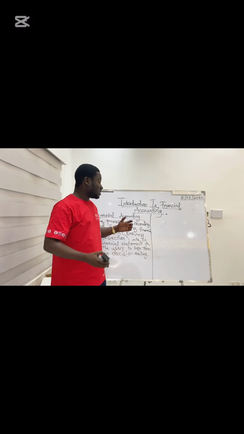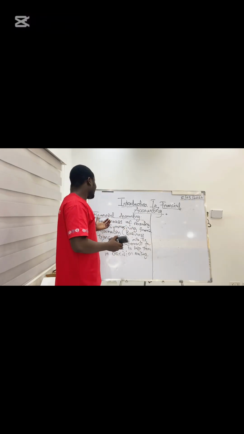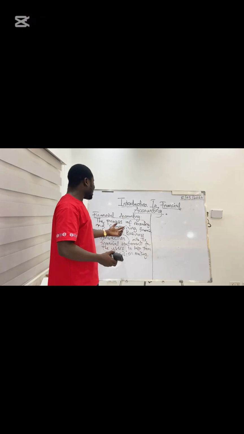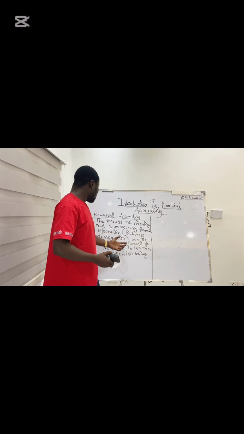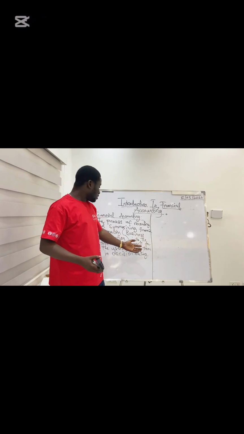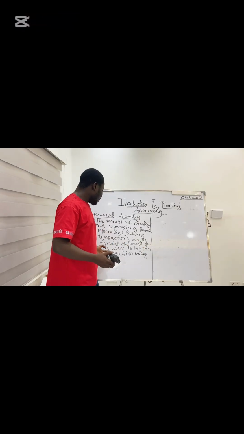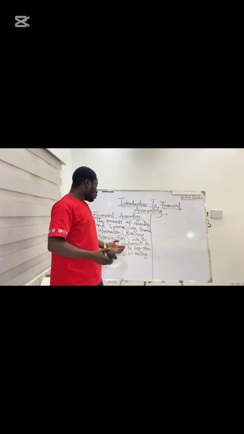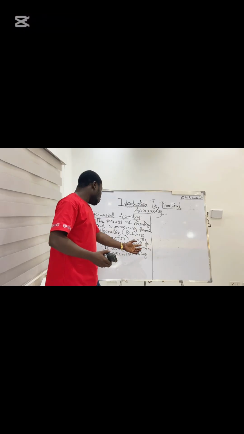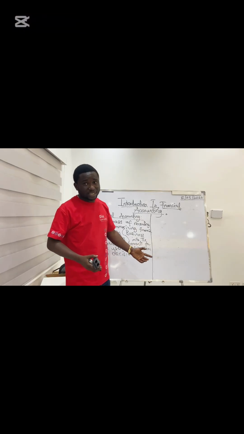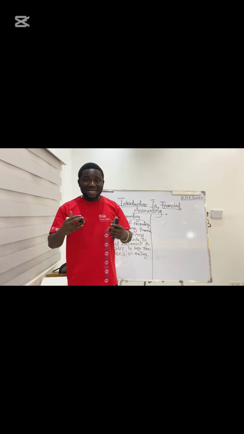I could give you a lot of definitions, but let's just limit it to get the understanding. Financial accounting is the process of recording and summarizing financial information, which is business transactions, into the financial statements for the users. All right, why are you summarizing it for the users? To help them in decision making. All right, so that is accounting.